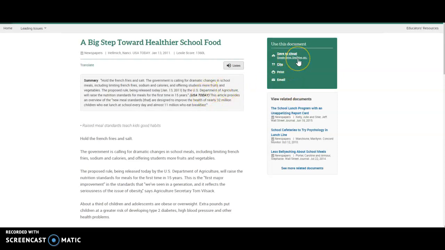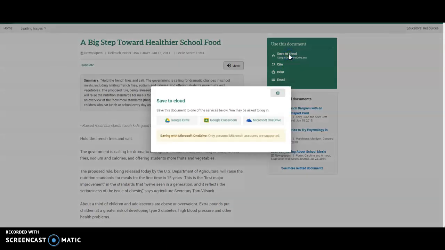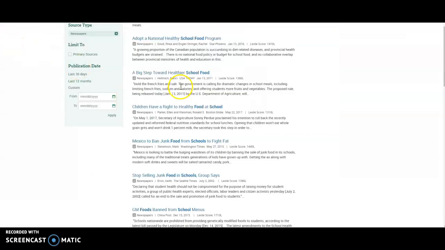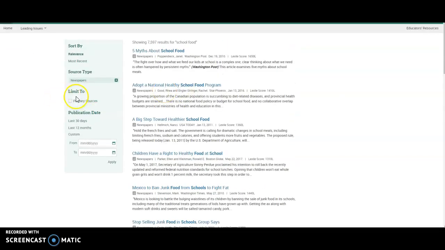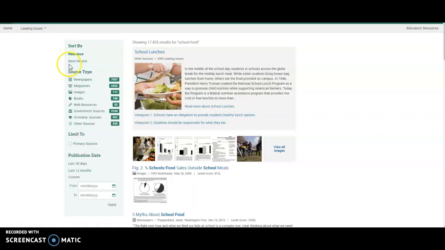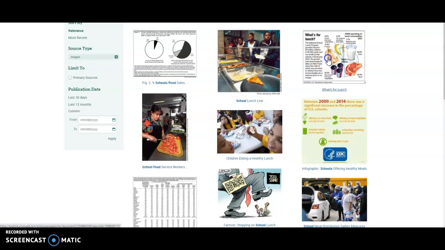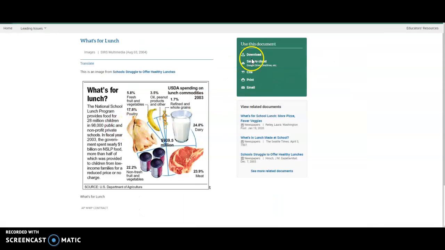This will save this article to your Google Drive so that you can access it later and you don't have to go back and look for it. So this is a great feature. Save it into your Google Drive, okay? And then you can access it as long as you're doing this project. So that's a very important feature I want you guys to see. Then when I'm done with that one, I can go and look at some of the other things that are out there. I might decide that I need an image, so I can go back to the beginning. I can click into images and I might decide I need this image. So I can use that. I have all those same features here as well.